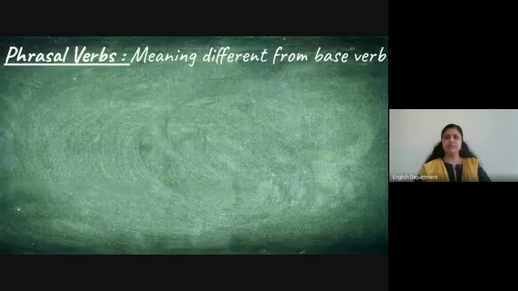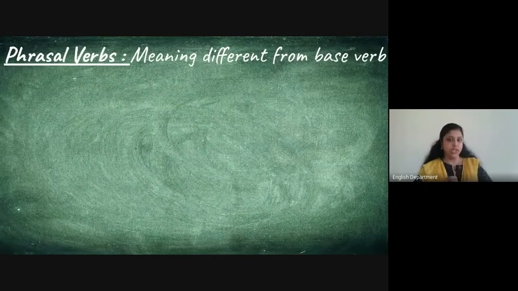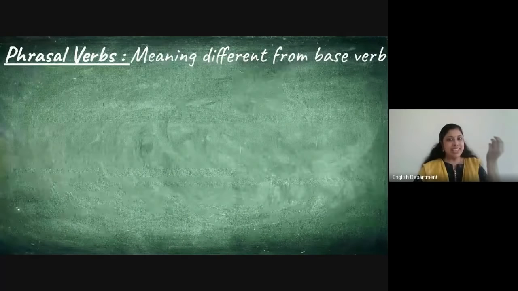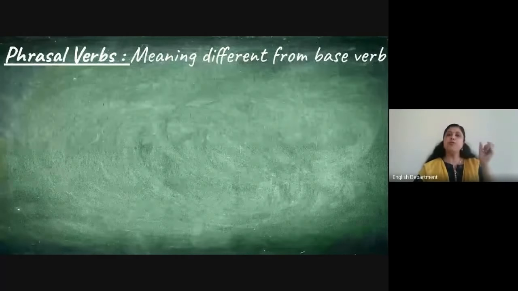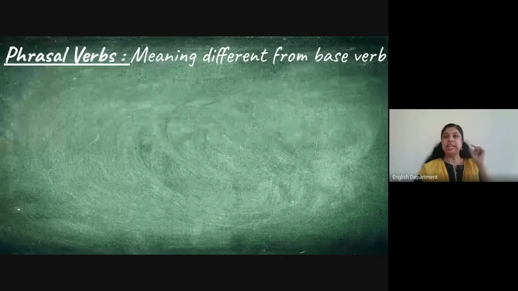So now first let's look at what phrasal verbs mean. Phrasal verbs, phrase means a group of words. Phrasal verbs means a group of words which contain a verb in them, some action. Okay.